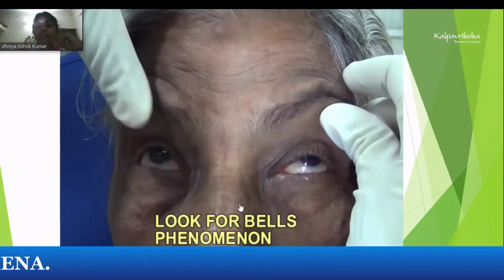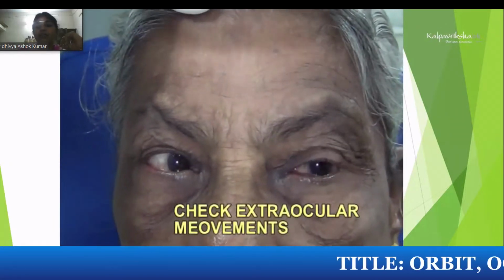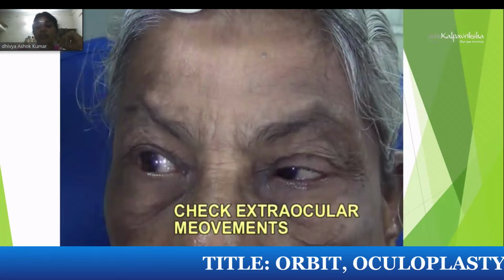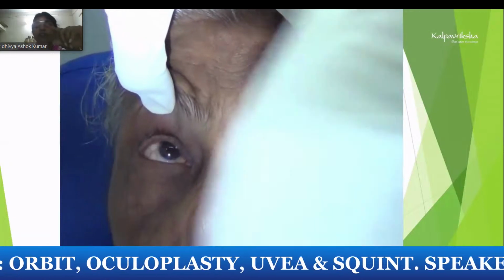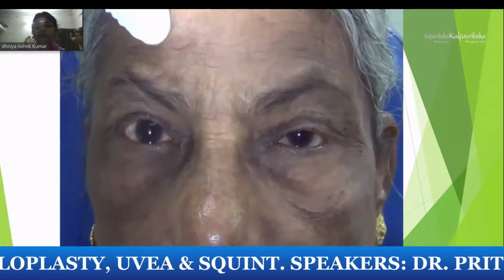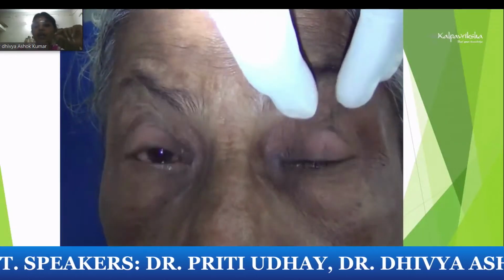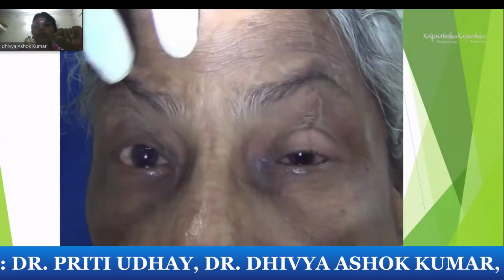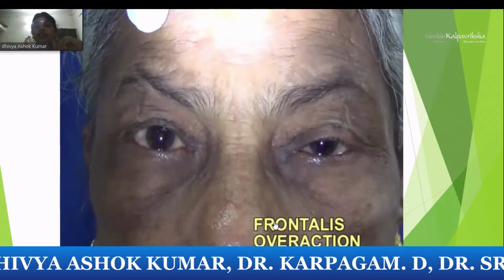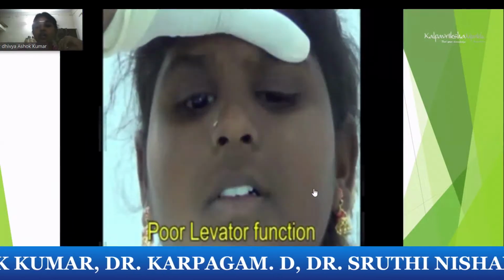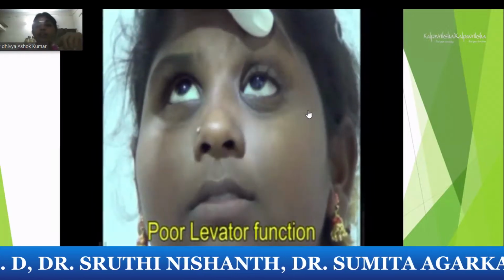And look for the Bell's phenomenon, extraocular movements. Patients can have a deficit in elevation because the superior rectus muscle may be involved in congenital ptosis. So always look for the extraocular movements, complete lid closure, and look for the skin fold, the dermatochalasis or blepharochalasis, excess skin fold. And you can also see the elevated eyebrows. That means frontalis overaction is there. The patient is trying to lift the frontalis. And here you see the patient is not able to lift more. That's a poor levator function.